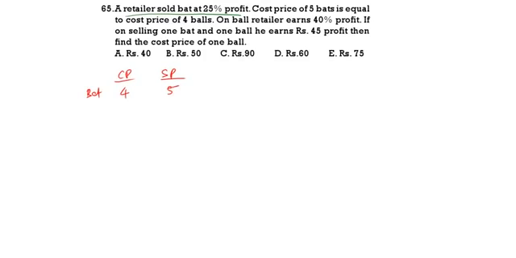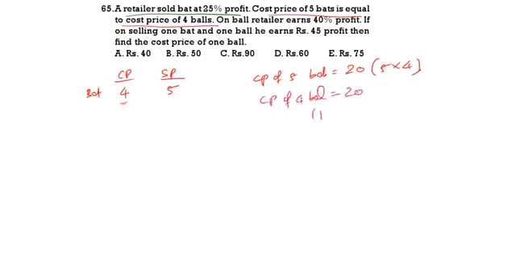Now the cost price of 5 bats equals the cost price of 4 balls. One bat's cost price is 4, so the cost price of 5 bats will be 20, because 5 into 4 is 20. The cost price of 4 balls equals 20. That means the cost price of 1 ball is 5 rupees.